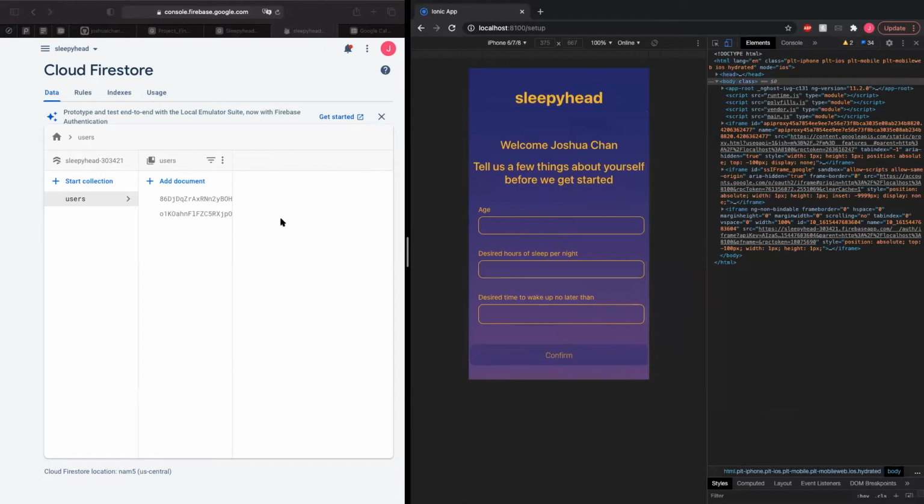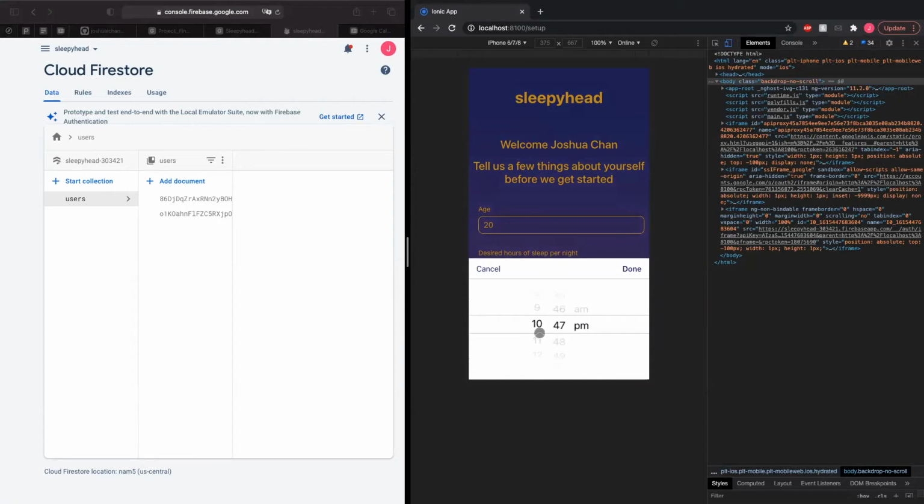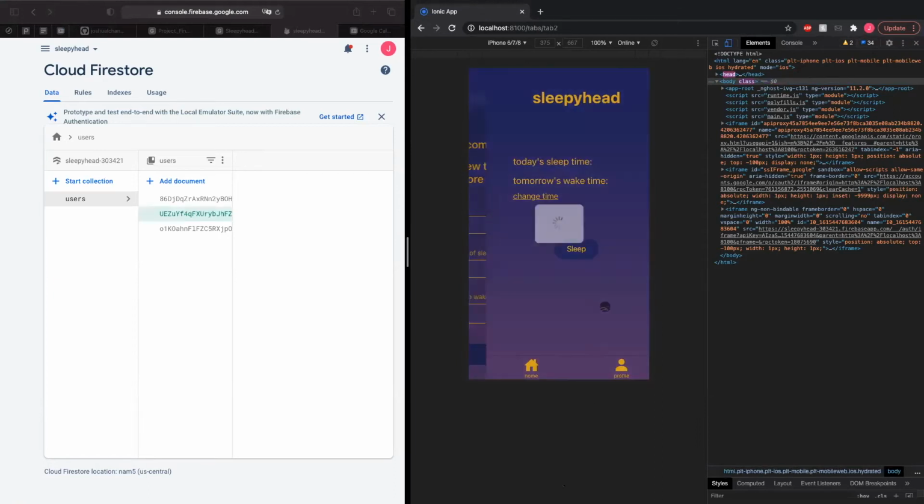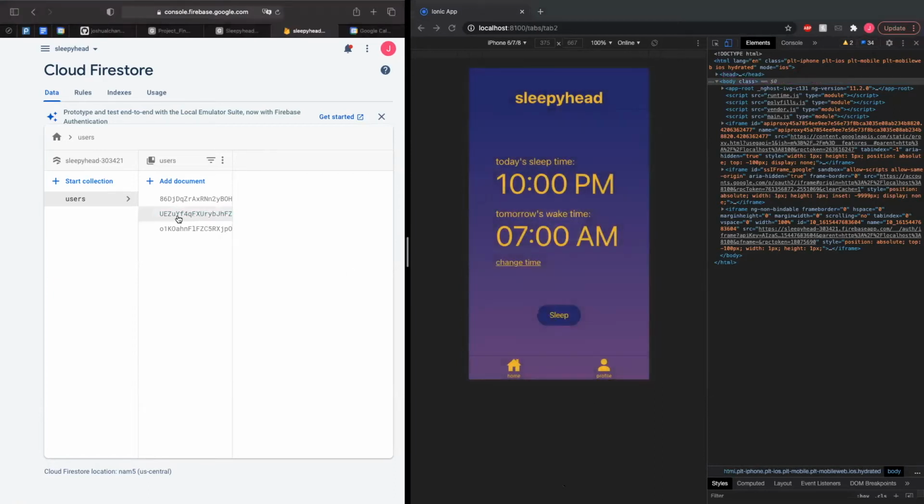And since this is my first time using the app, I am brought to this setup page where I can just enter a few details about myself, my age, how much sleep I'm trying to get each night. Let's just say 8 hours. And wake up no later than, let's say, 10 a.m. All right, and as you can see, a new instance pops up in the database with all the information that I just inputted.